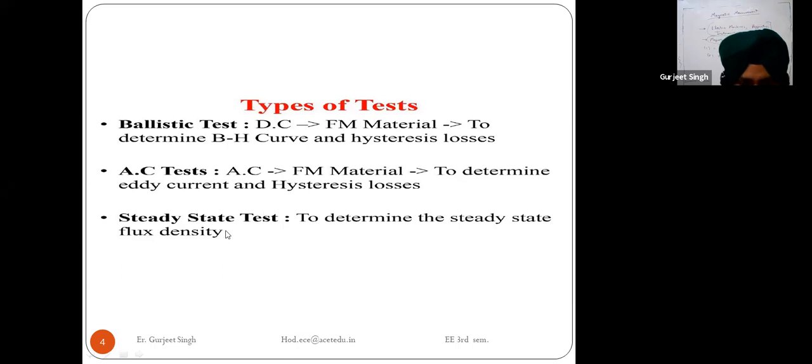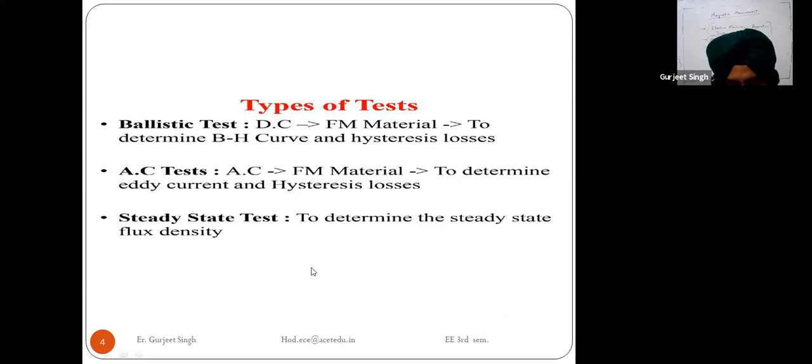And last we have the steady state test, which is used to determine the steady state flux density.